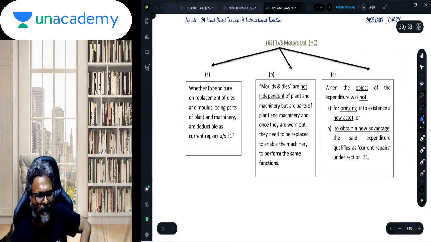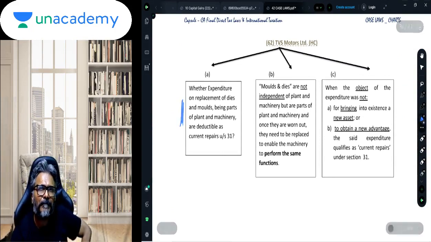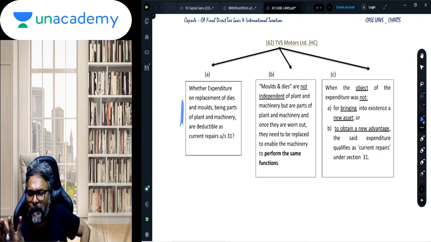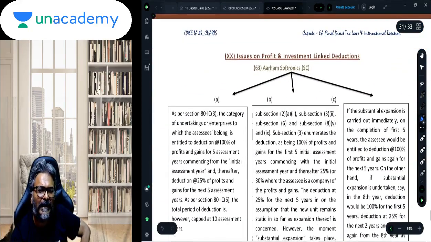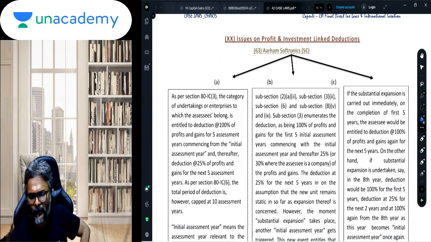TVS Motors and all, it is a replacement of parts, students, replacement of molds, dies, jigs. So is it a case where parts are being replaced? It is not an independent plant and machinery, and because it is not an independent plant and machinery, will such parts being replaced be allowed to you as a deduction? To that the answer is yes, under section 31. Under section 31, in the form of current repairs, will this particular replacement be allowed as a deduction? And the answer is yes.